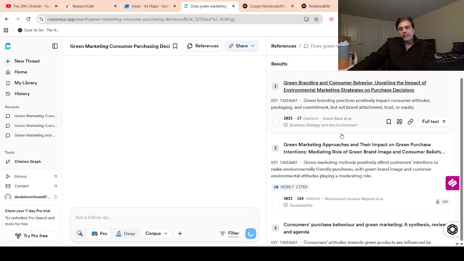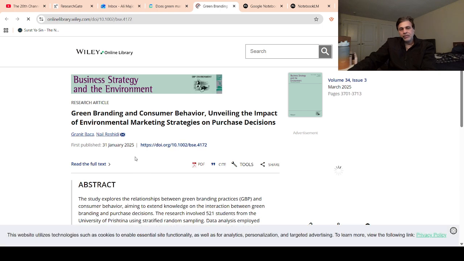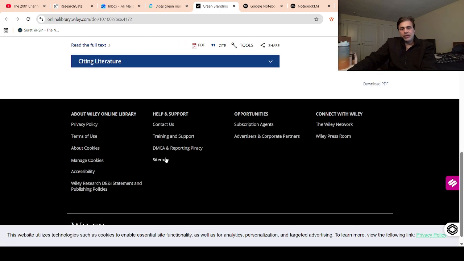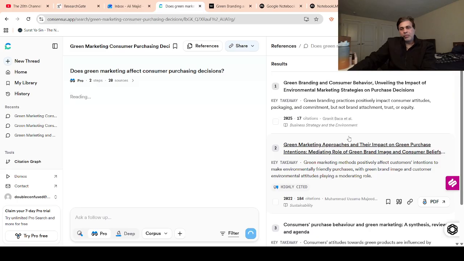Now you can also get the full text over here. If you click on full text, it will take you to another website, the journal website, and you can get the full text as well, but only for papers which are open to the public, not closed-access. You can get the research that way as well.